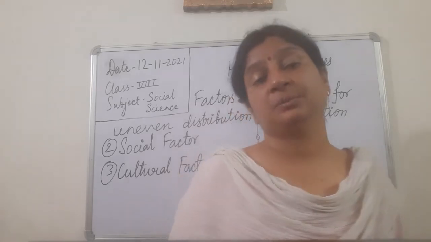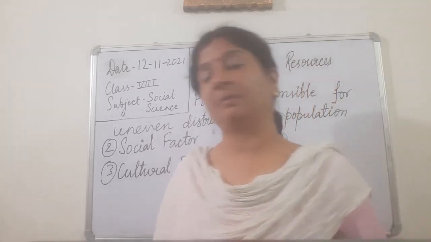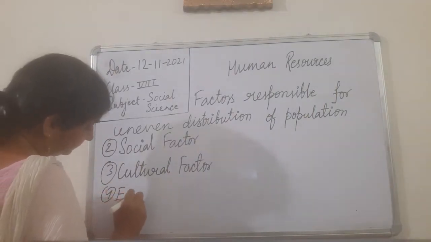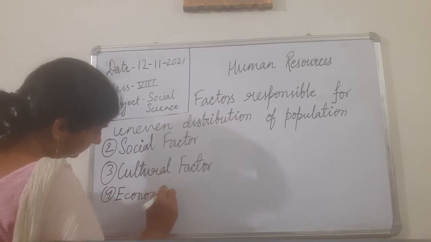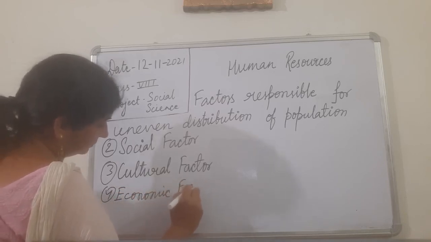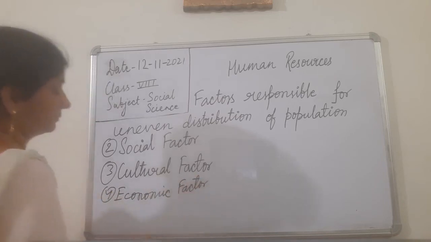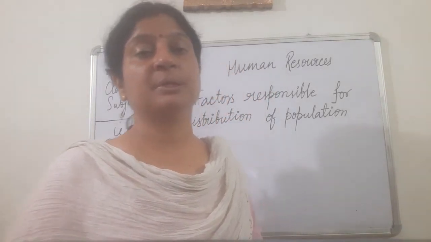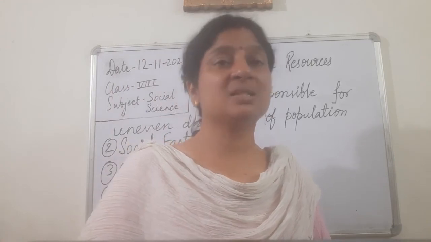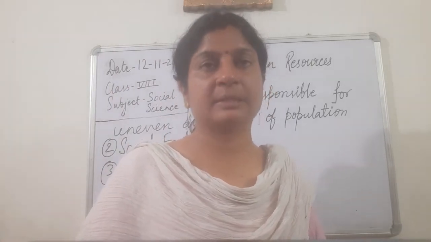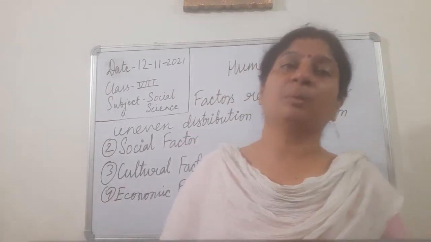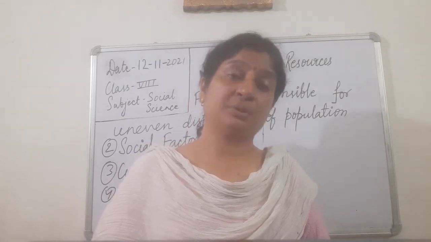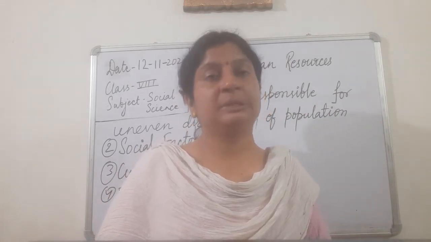Okay. Then we come to the next factor, that is the economic factor. So what are the economic factors which are responsible for uneven distribution of population? We see that the places where industries and factories are established provide employment opportunities to people, and because of this availability of employment opportunities, people prefer to go to these places.